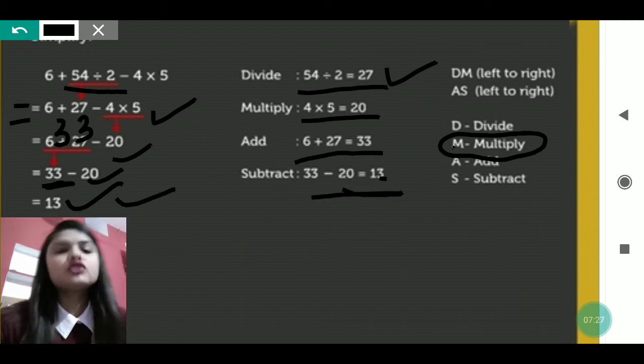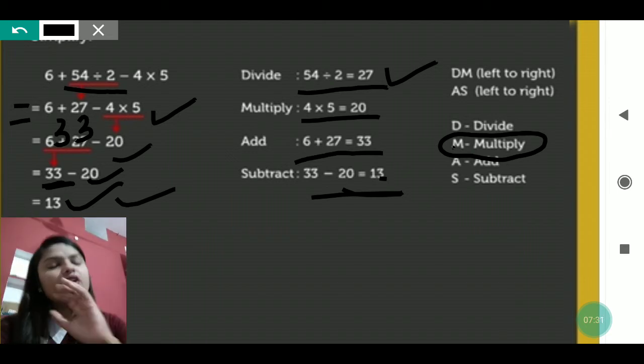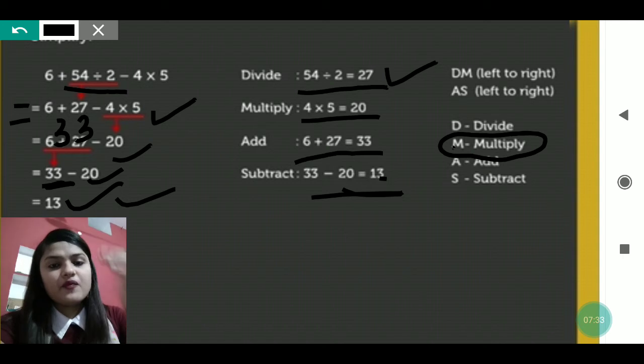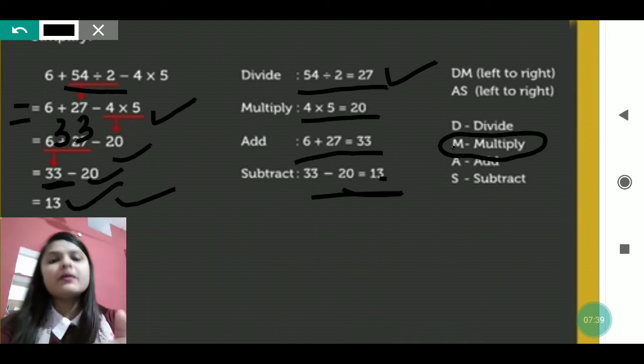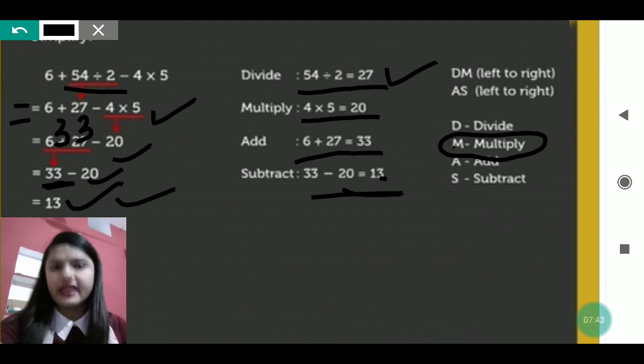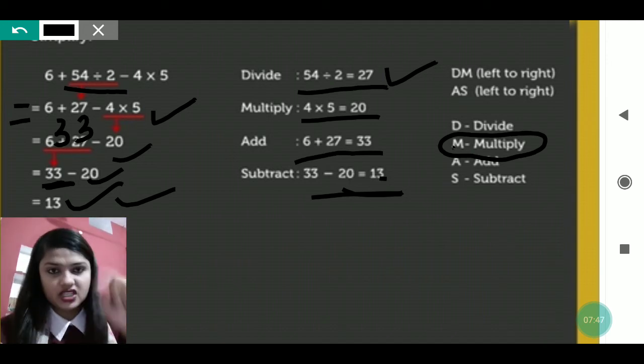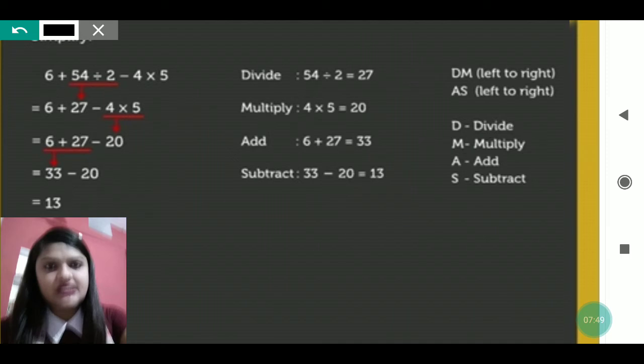So this is how we used to carry on the work, step by step, students. We don't skip any step. You can see, whatever sum I am solving, that answer I am writing, and the rest of the numbers also I am taking down. It is not that I am leaving those numbers and only taking down the answers. No, you have to write the numbers also which are given. Okay, some more examples I am having. Just see.